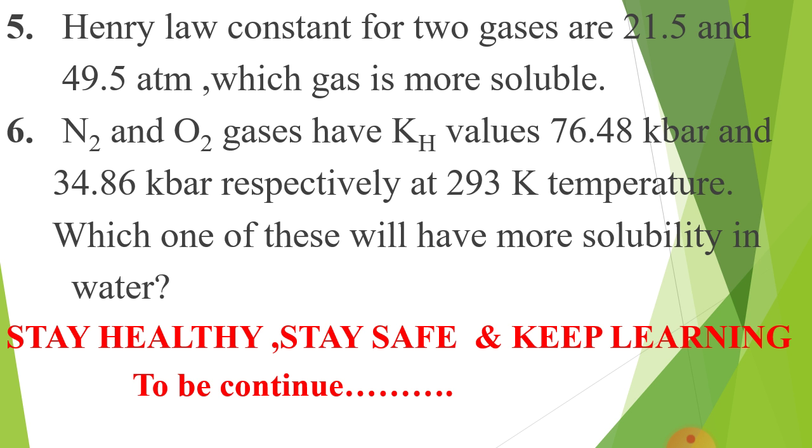Question 5: Henry's law constants for two gases are 21.5 and 49.5 atm. Which gas is more soluble? Again you have to apply the Henry's law constant value. That is one formula of Henry's law: pressure P is directly proportional to KH into solubility in terms of mole fraction. By this you can find the answer of question number 5.